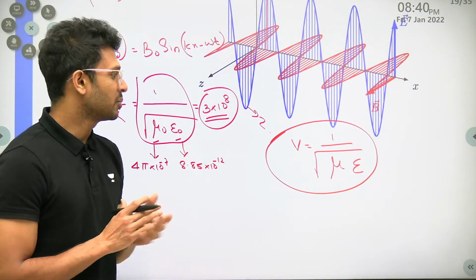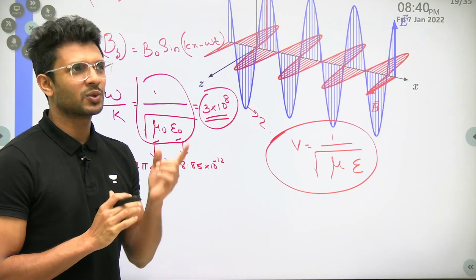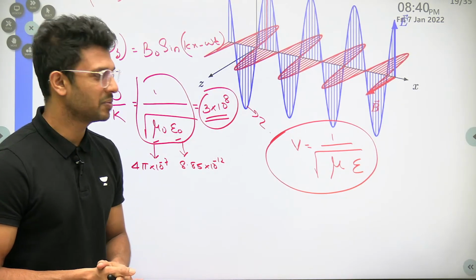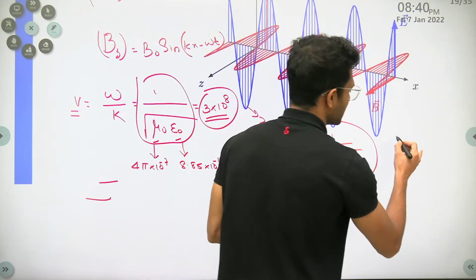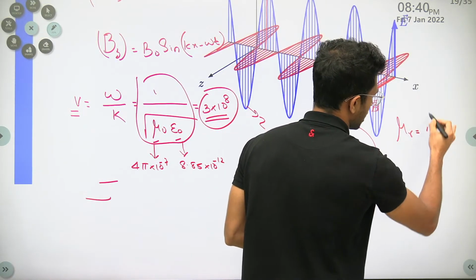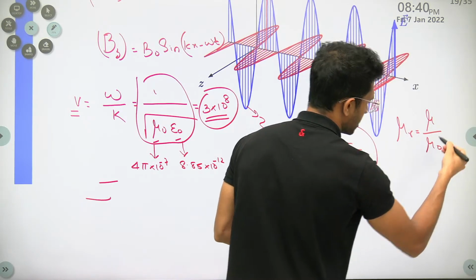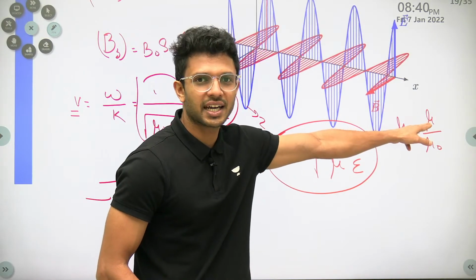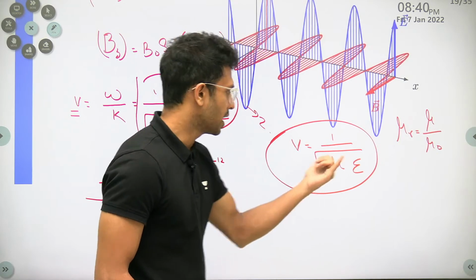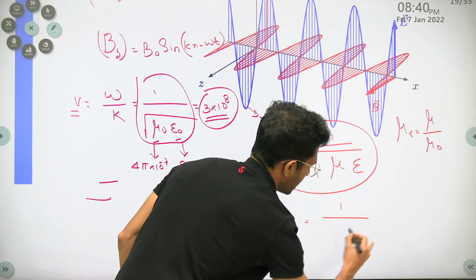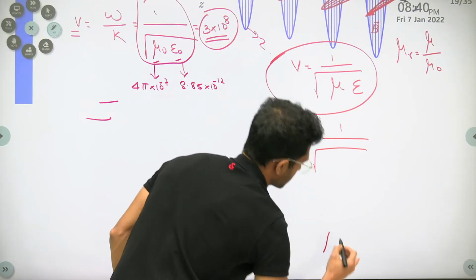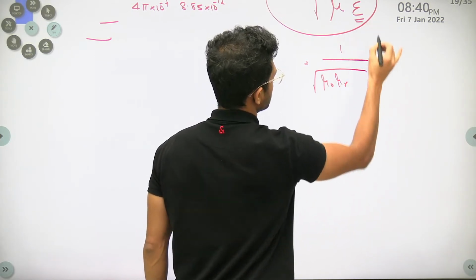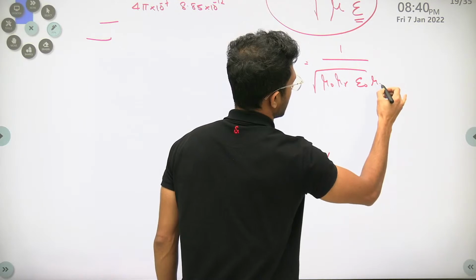Now one more thing I want to help you remember. Do you remember what relative permeability and relative permittivity were? Relative permeability is the ratio of the permeability of the medium to mu naught. So mu is equal to mu naught into mu r. I'm going to substitute it here: 1 divided by root of mu naught into mu r. Similarly, epsilon can be written as epsilon naught into epsilon r.